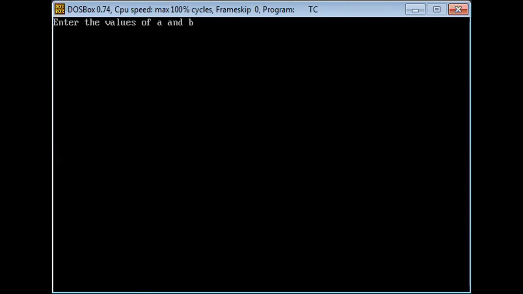Enter the values of A and B. So I'm taking 20, sorry.